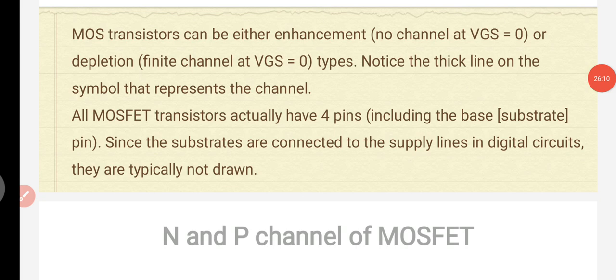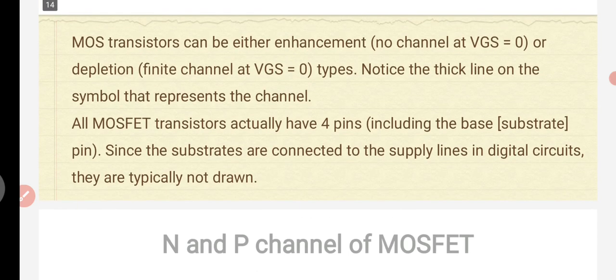Now these MOS transistors can be either enhancement, that is no channel at VGS equal to 0, or depletion, finite channel at VGS equal to 0. That means the MOSFET transistor can be either enhancement mode or depletion mode. Enhancement mode means at VGS equal to 0, no channel is created. In depletion mode, there is a finite channel at VGS equal to 0. Notice the thick line on the symbol that represents the channel. At the gate end we can add the thick line, which indicates the channel of a FET or a MOSFET.